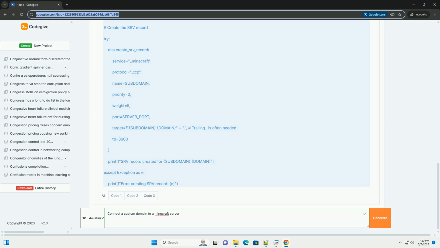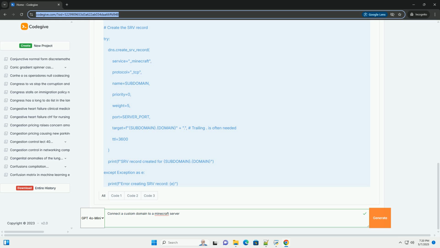SRV record formatting. SRV record formats can be tricky. Refer to your registrar's documentation or support if you're unsure how to enter the values. Pay special attention to the trailing dot in the target field, and the underscore before service and protocol.